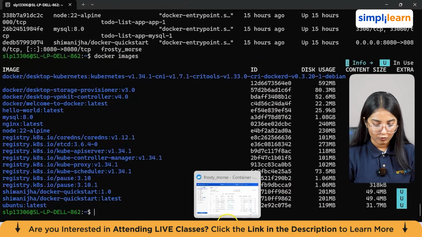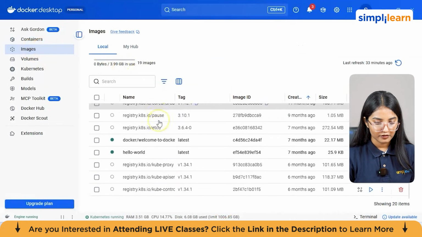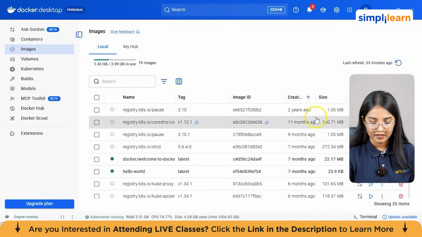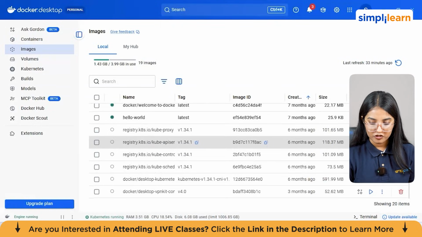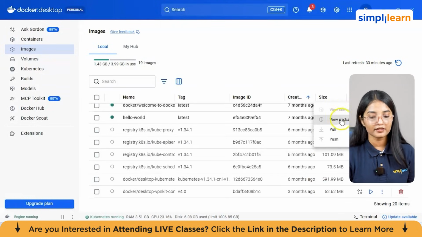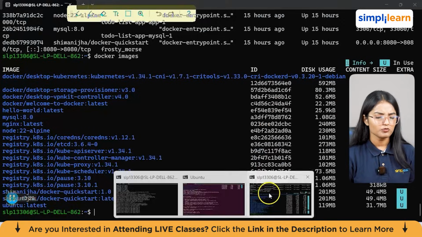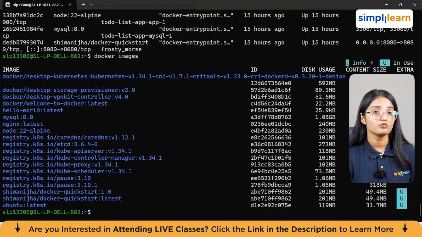To cross-check, we'll go back again to Docker, and when we click on images, you have the images, the tag number, the image ID, created, size, and the actions taken. If you need it, you can also delete it from here. You can also pull it directly from the Docker app, or by using the CLI commands. It's much better, so we'll be using the CLI commands to pull an image.